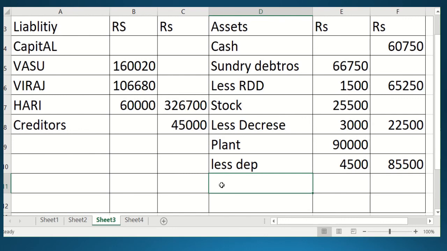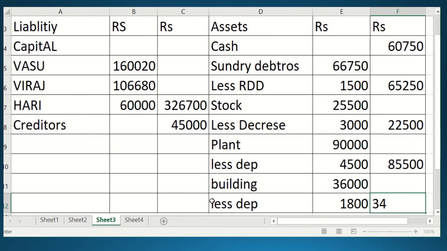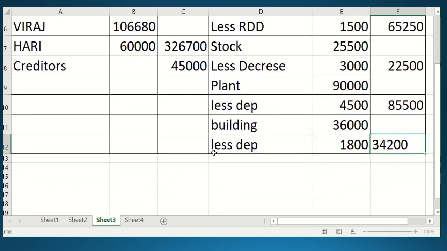Okay, so buildings. The amount as per the old balance sheet was 36,000. In the inner column we will write it. And what was the depreciation amount on it? So less depreciation. How much depreciation? 1800 we have calculated as 5%. So the buildings amount will be shown after deducting, and you will get 34,200.